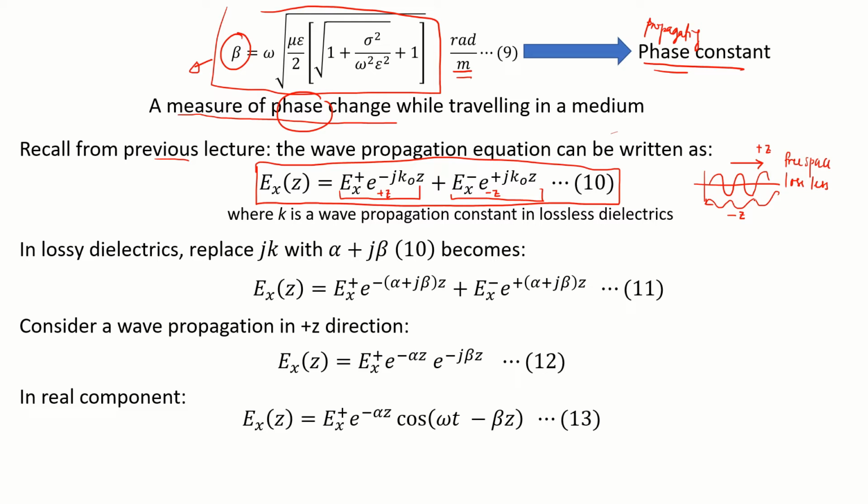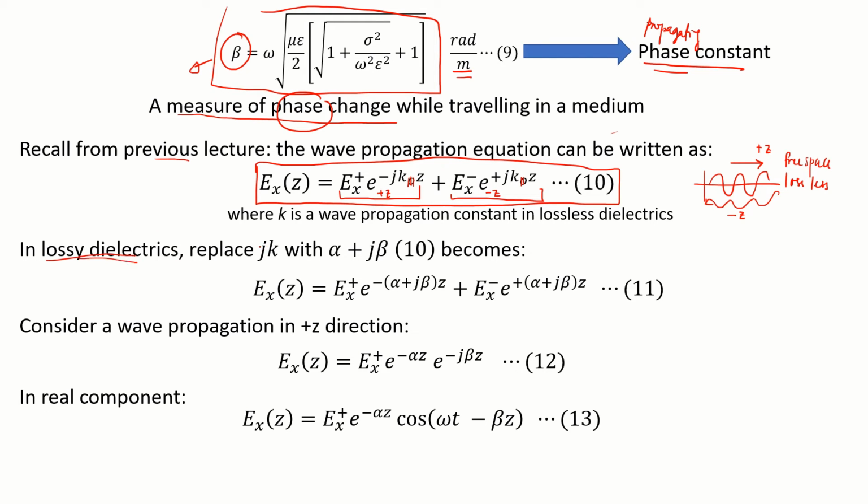Where k is the wave propagation constant in a lossless dielectric. For a lossless dielectric, you will not represent it as K naught, you will represent it as K only. So we want to observe this in terms of a lossy dielectric.